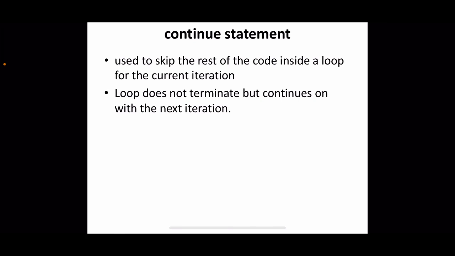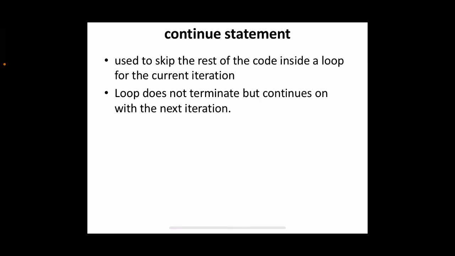Now let us see what is continue statement. It is used to skip the rest of the code inside a loop for the current iteration only. Okay, it is not exiting from the loop, but it will stop proceeding with the current iteration and it will go to the next iteration.